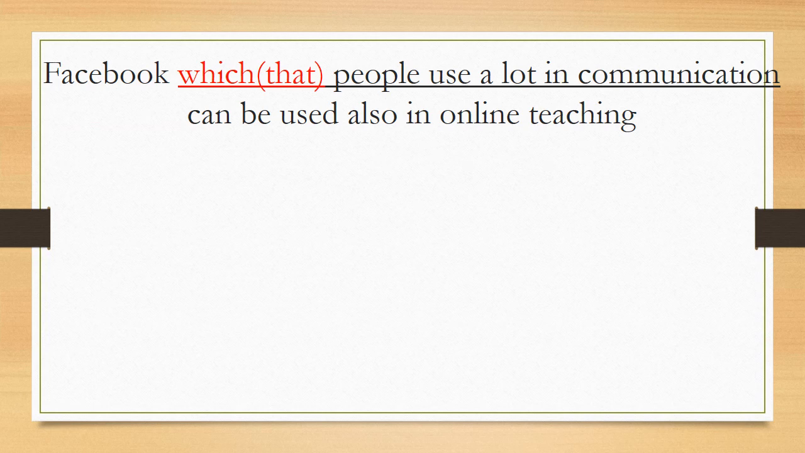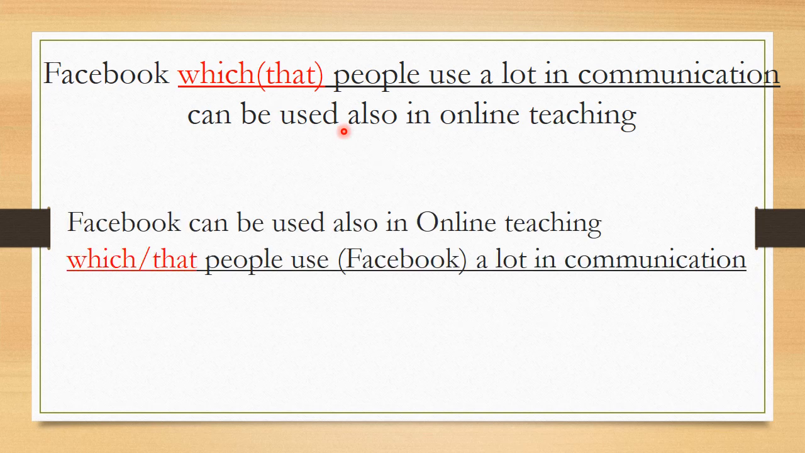The last one, Facebook, which or that people use a lot in communication, can be used also in online teaching. So you have here the relative clause. It starts with which or with that. If we put them separately, we have Facebook can be used also in online teaching, and people use Facebook in communication. So we replace Facebook by the relative pronoun which or by that, and we have a long sentence where we have the relative clause which can be used in communication.